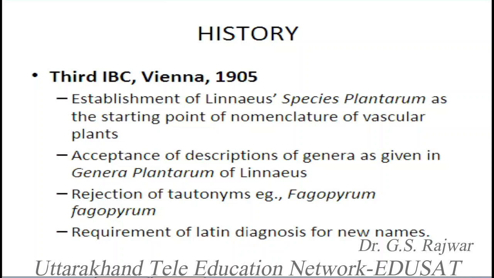And the third important aspect was, before this Congress, the tautonymous names, like Phagopyrum Phagopyrum. A tautonymous name, or tautonym, is a name of a plant where the generic and specific name, or the name of a genus and species, are exactly similar. The species name follows the genus in toto, or rather they have the same spelling. Such names are called tautonyms. Before the Vienna Congress, they were regarded as accepted names, but in the Vienna Congress they were rejected.